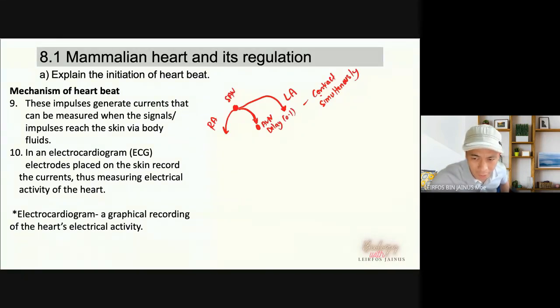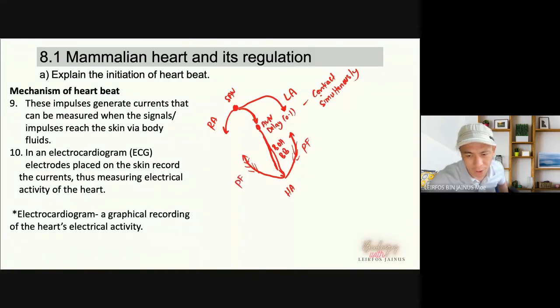And then from the AVN, the impulse will move down to the heart apex, ya, melalui bundle of His ataupun bundle branches. It will spread through the Purkinje fiber. Ini Purkinje fiber. Kepada siapa ni? Ini right ventricle, sini left ventricle. So supaya dia pun akan contract simultaneously.